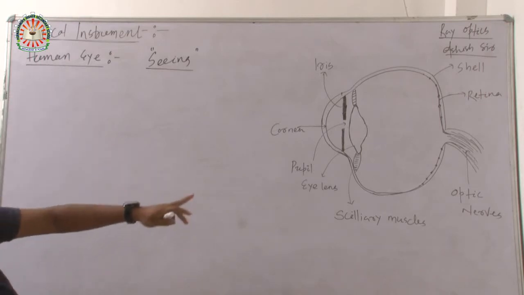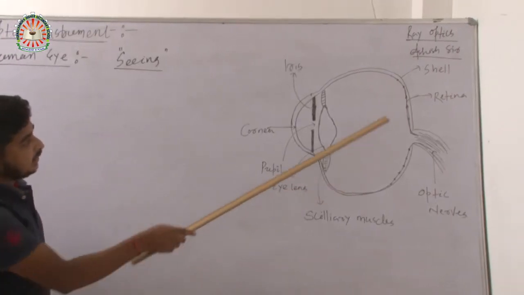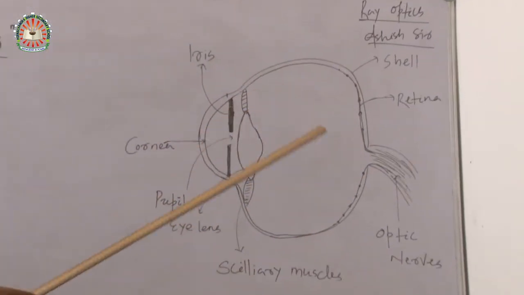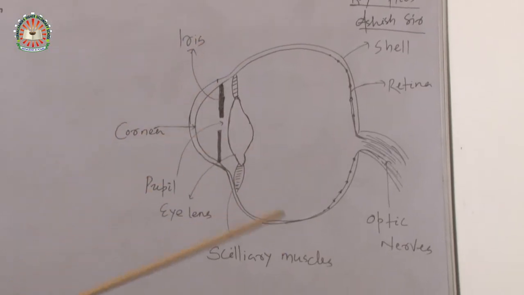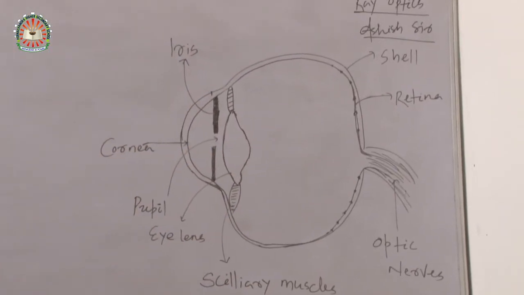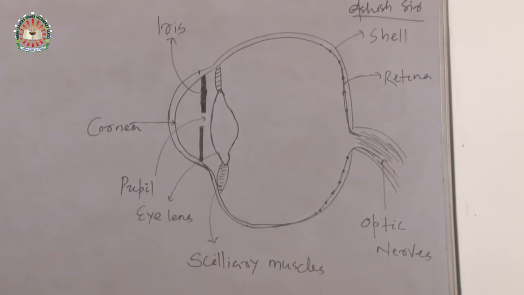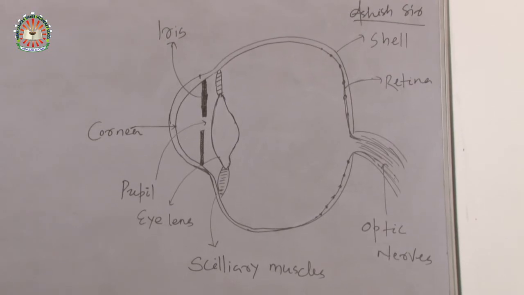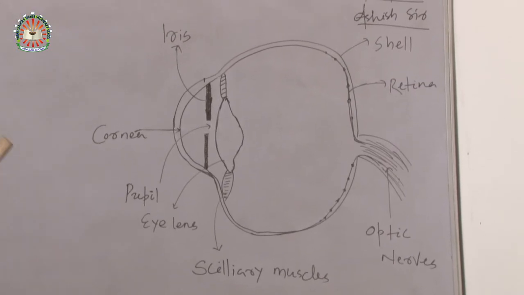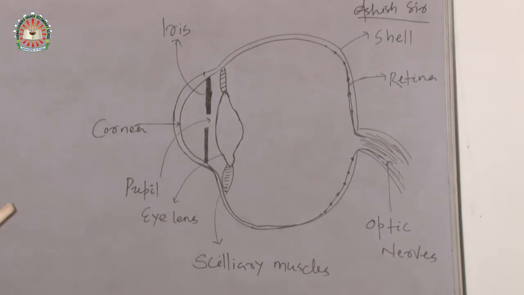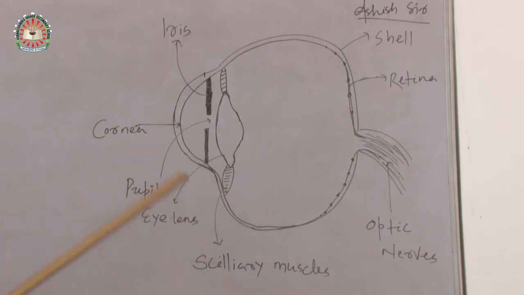Look at the figure. Here I have drawn a human eye. My dear students, we are not going to discuss all the things about the human eye, but our study is limited only to such things which are based on the science of optics. So look at this, the figure of the human eye.